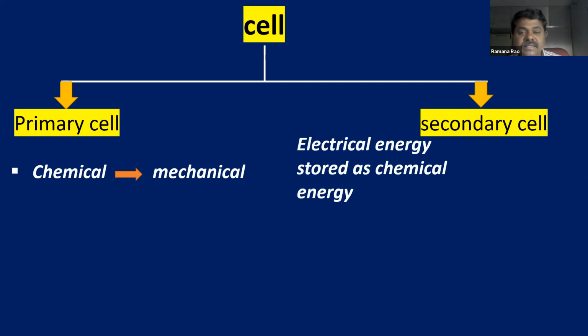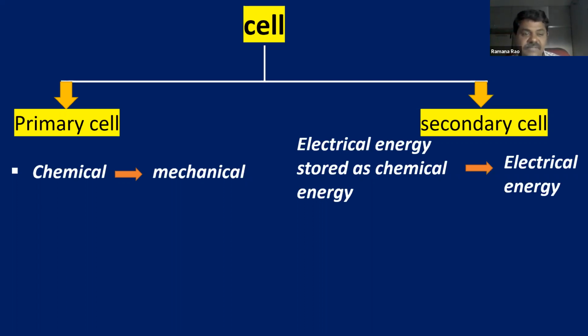And the secondary cell is also known as a storage cell. Storage cell means it can store electrical energy. So electrical energy is stored as chemical energy. You are familiar with the batteries inside mobile phones, in our cell phones. Frequently we use them for charging. Is it right? So what happens while charging? The electrical energy is stored as chemical energy, and whenever we want, we can use it again as electrical energy. So electrical energy stored as chemical energy in secondary cells converts into electrical energy again.